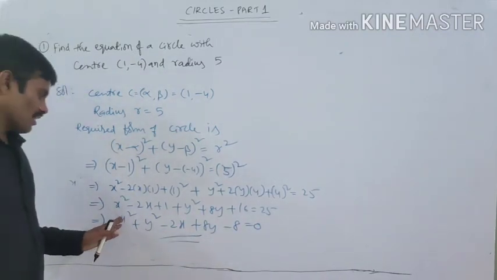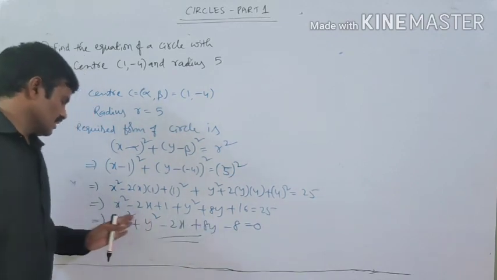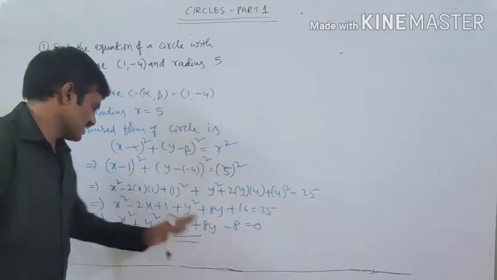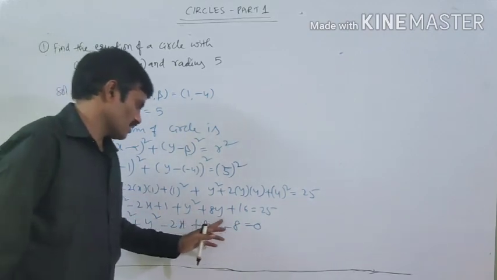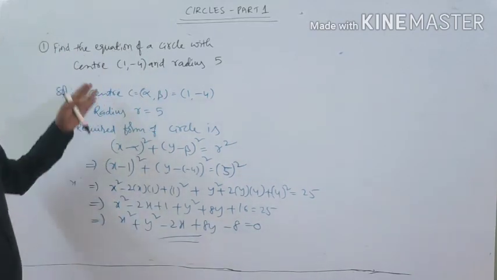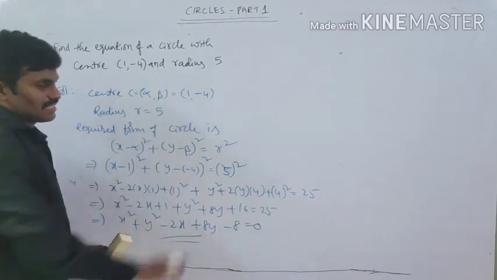So we are writing in the form of order. In the order, how? As degree. Here the degree of the equation is decreasing: degree 2, 2, 1, 1, like that, 0. So it is the required equation of the circle. Understood? So here the center is given and the radius is given.